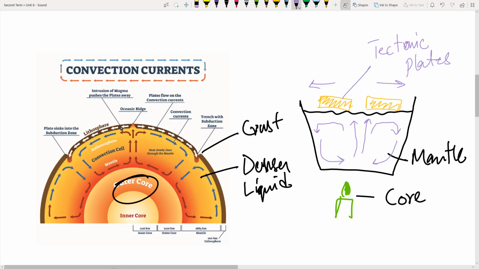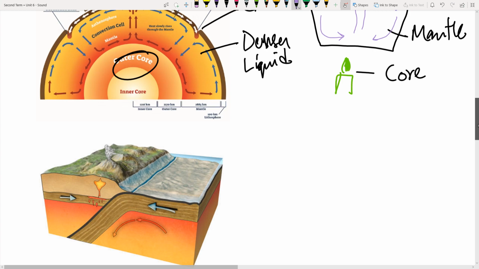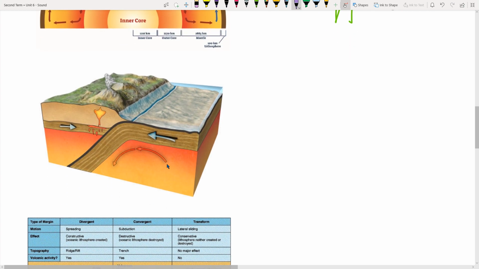So when you see that these hot convection currents move up, they create these oceanic ridges, right? They create these mountains in which the tectonic plates are going to move away from one another, and when they collide with other tectonic plates, they also create these sunken zones or subduction zones, right? So there's a more cross-sectional image, in which you can see that one plate is moving this way, the other one is moving this way, and it is going to create an oceanic ridge. This is going to create mountains on one side, and on the other side the plate is going to go downward, creating this oceanic bed, right?